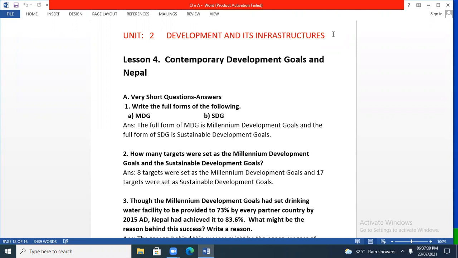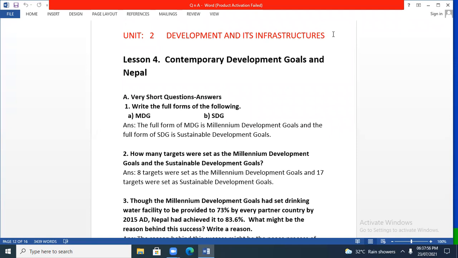Grade 10 Social Studies. The title of the unit is Development and its Infrastructures, and the lesson is Contemporary Development Goals and Nepal. And I am presenting you the answers of Group A and Group B questions, very short and short questions. And here I go. A. Very short questions answers.